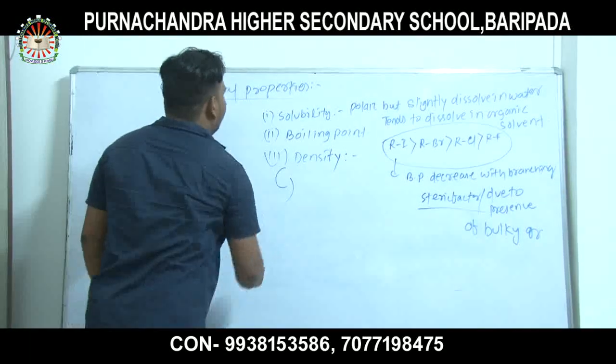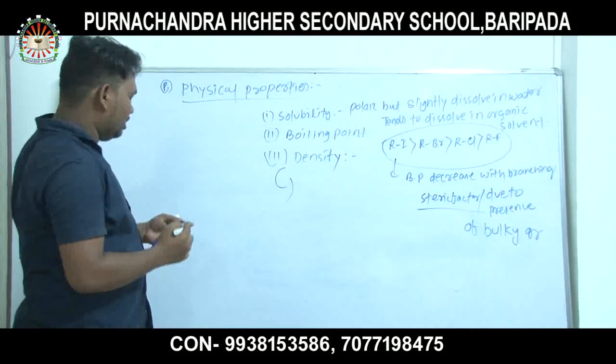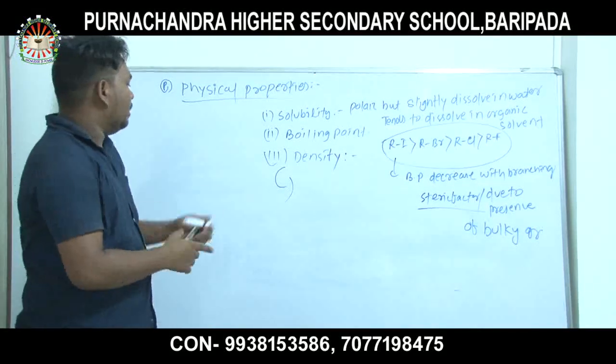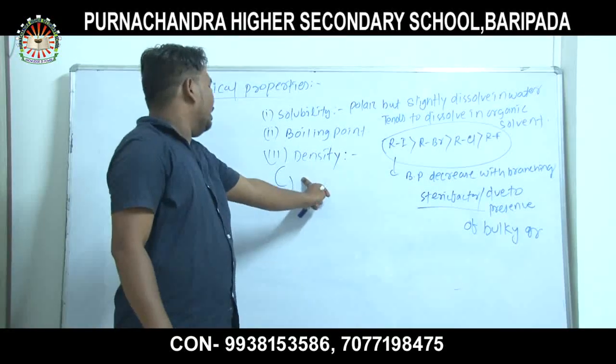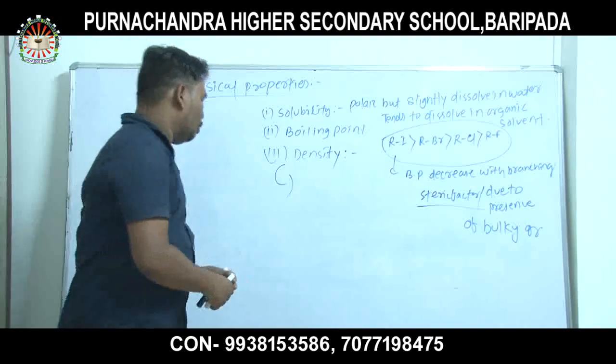Another is density. Alkyl halides have higher density than water.